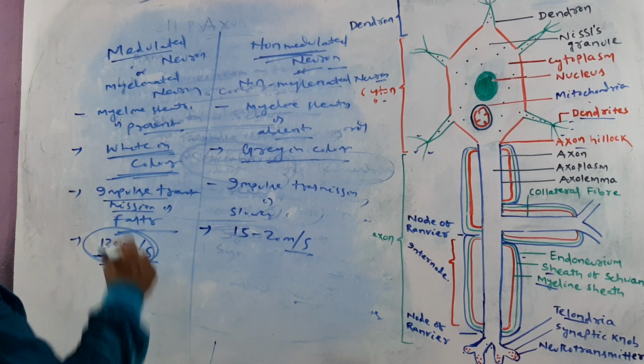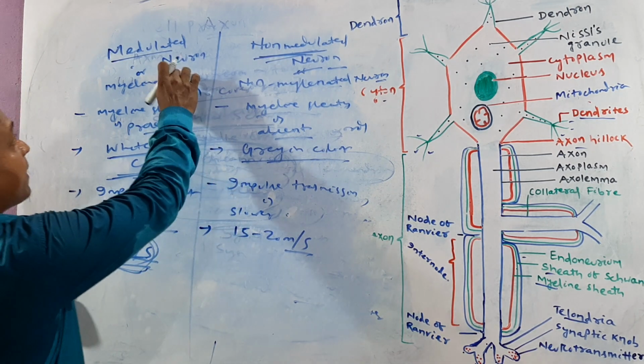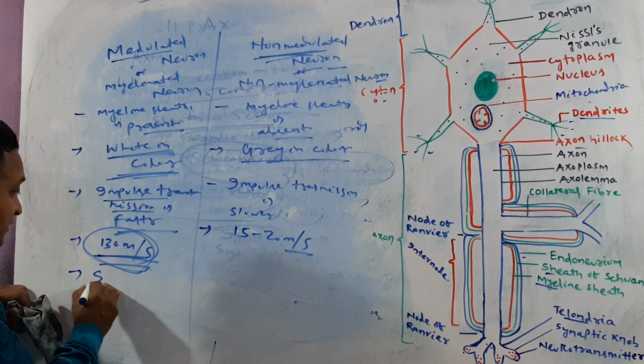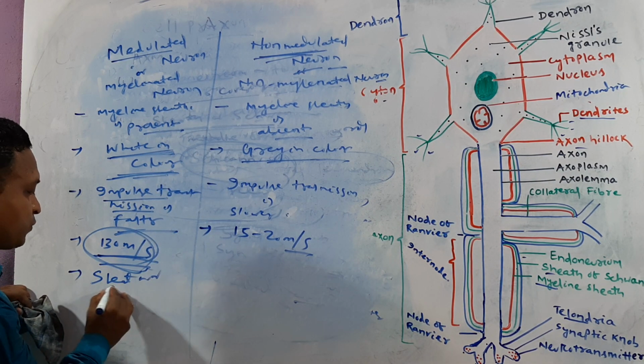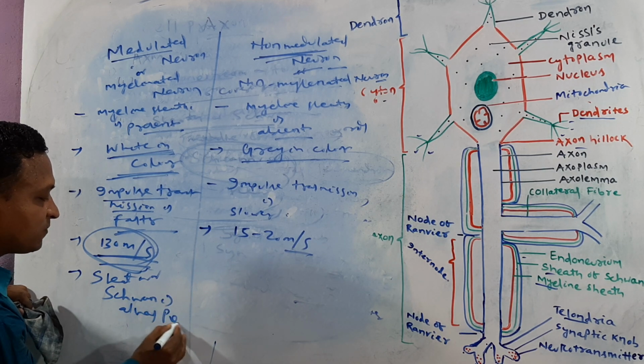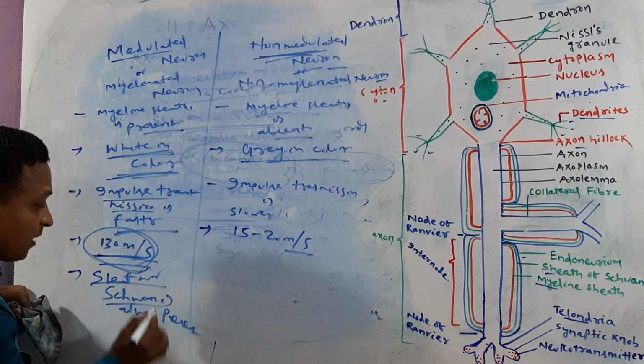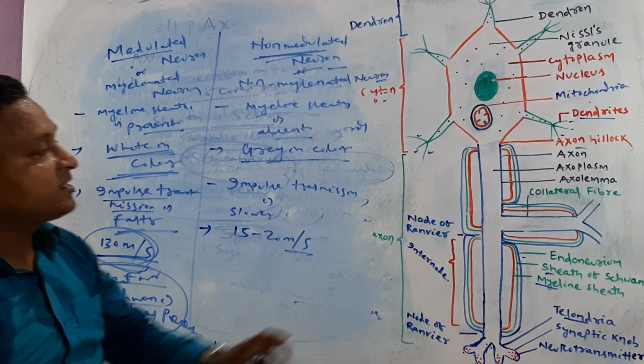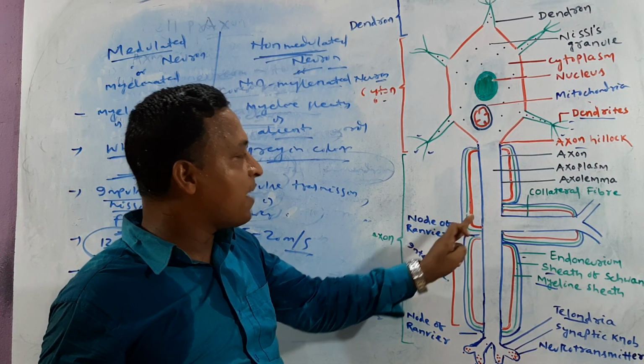Another one is, in medullated neuron, the sheath of Schwann is always present because the sheath of Schwann secretes the myelin sheath.